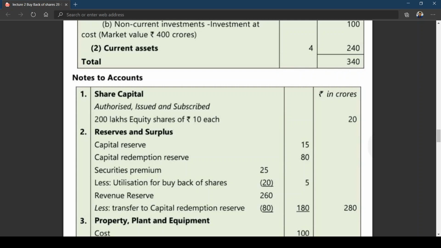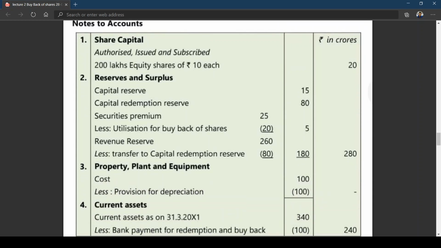Now, after that, you can see property, plant and equipment, cost is 100, provision for depreciation 100, so balance is nil. And current assets as on 31st March 2011, 340 crores, less bank payment for redemption and buyback.